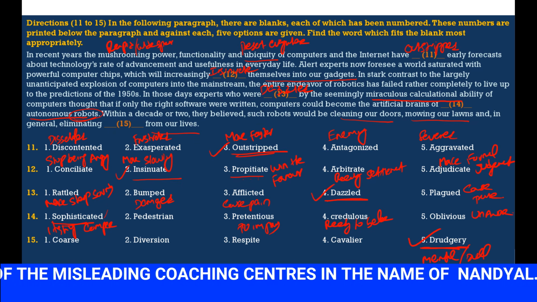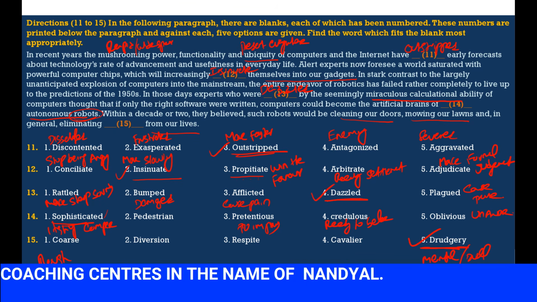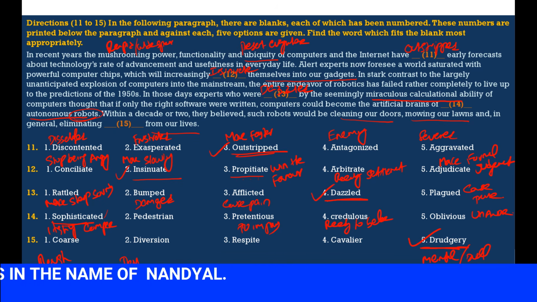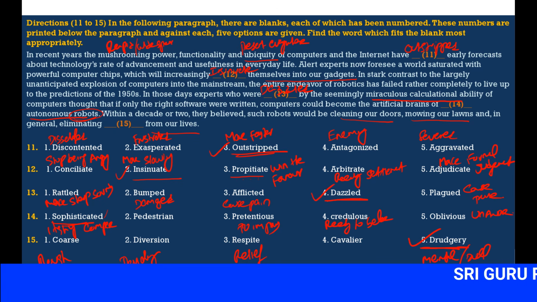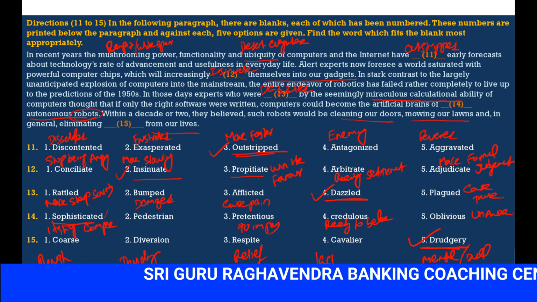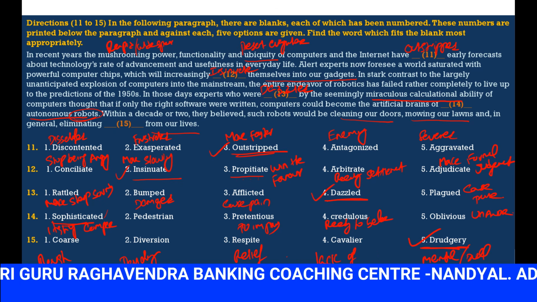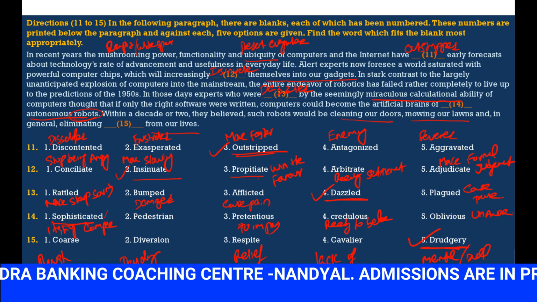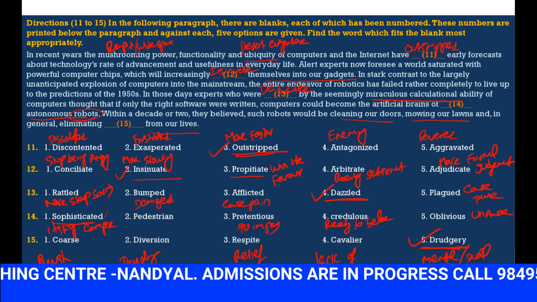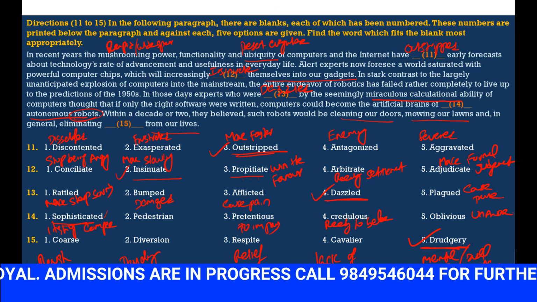Coarse means rough. Diversion means deviating something. Respite means relief. Cavalier means lack of concern. So here we should use drudgery. Drudgery means mental or dull work. Next question.